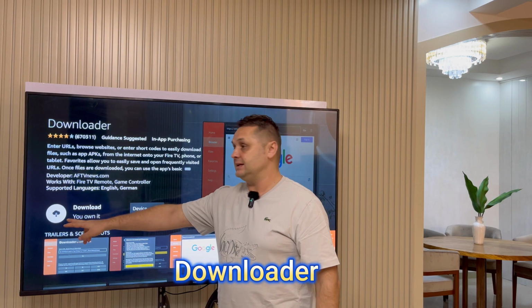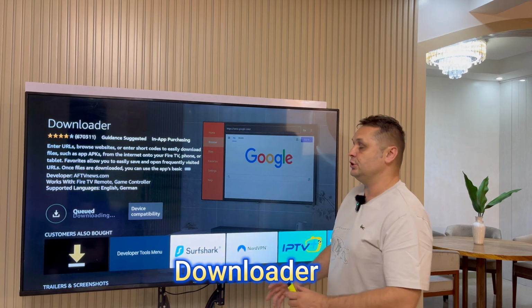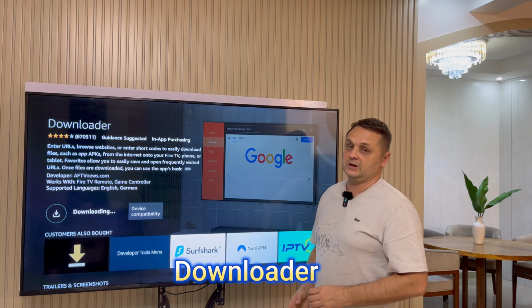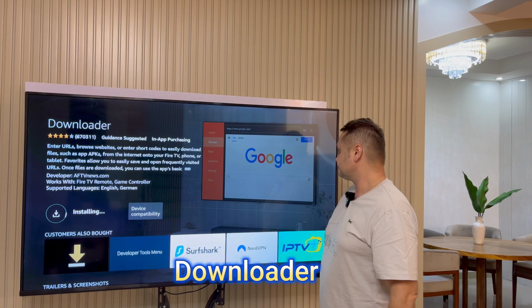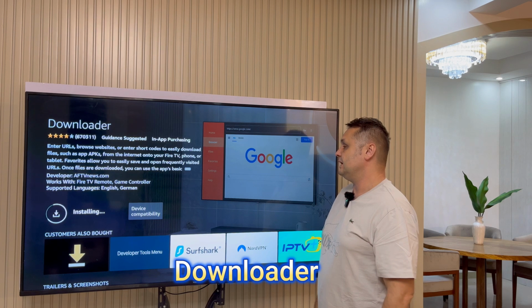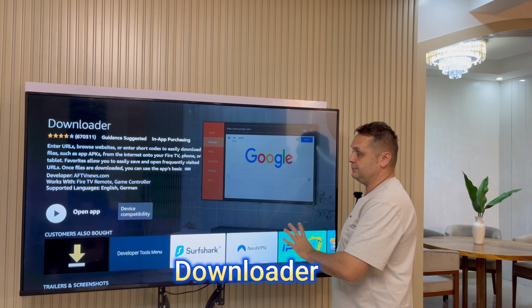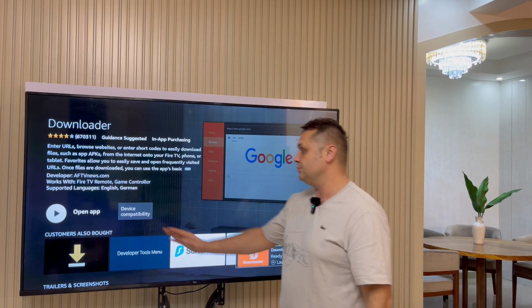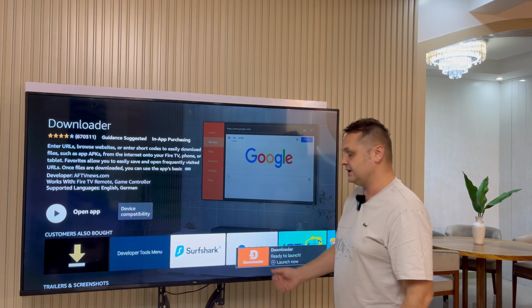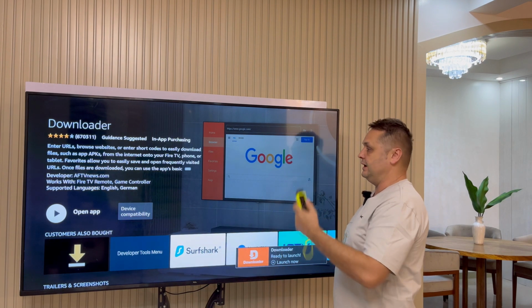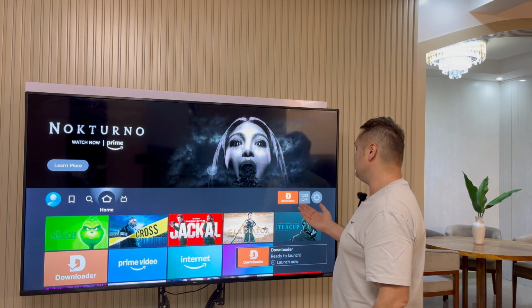Then you want to click the download button here. It's going to queue it and download the Downloader application, okay? And it's going to install it. But once it installs, let's not open it up yet. We have to do a couple of things, so don't press Open. It'll give you the notification and then just press the home button. Once we do that, we'll come up with something like this.